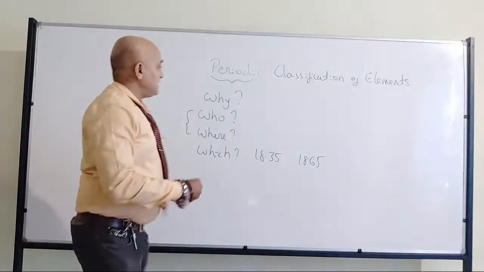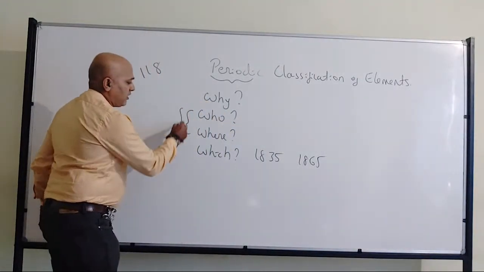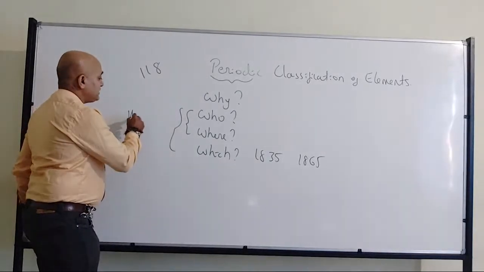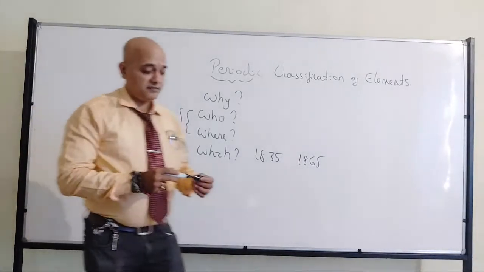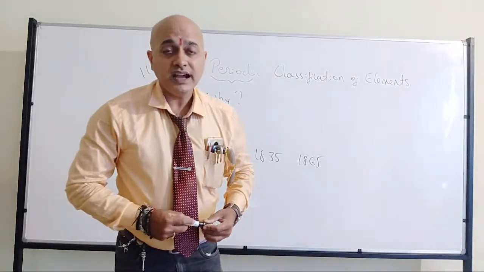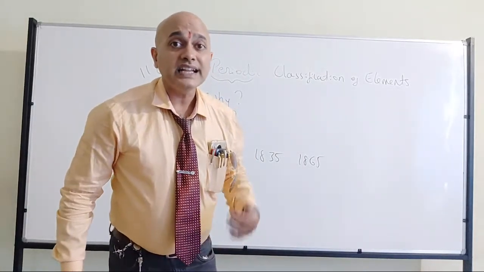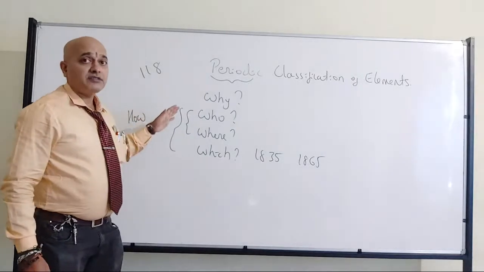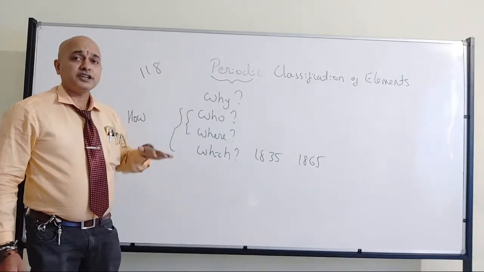What I mean to tell you is, if I take all these things, you will get the answer of how it has been done. They are interlinked with each other. So that's where we are going to have the periodic classification of elements.